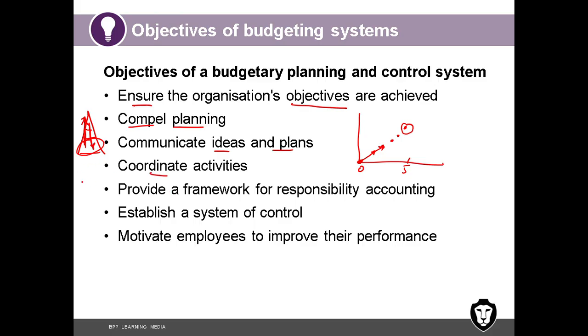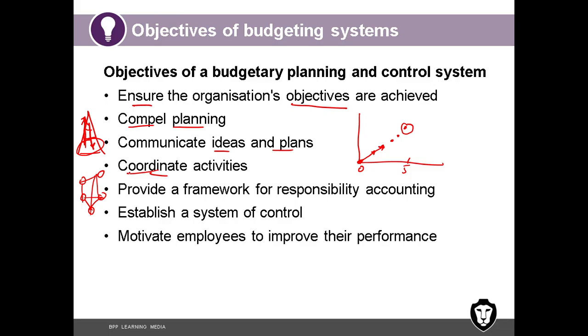Coordinate activities: different departments, sales department, production department, purchase department, finance department, HR department. All of them, when they do the budgeting process, sit together. They all get connected and they prepare the budgets. So it's coordination of activities. Just imagine purchase department and production department are working without coordination. Then what will happen? Sometimes there might be over purchase of raw materials and you might have too much inventory. Or on the other hand, sometimes there might be a shortage of inventory. Production might be on halt because there is no inventory.